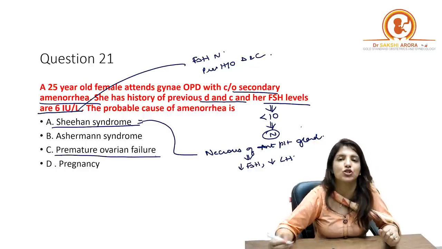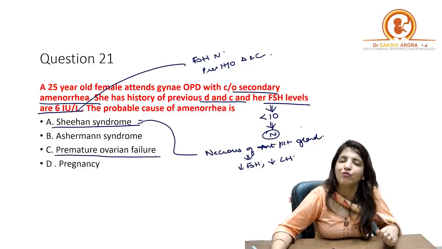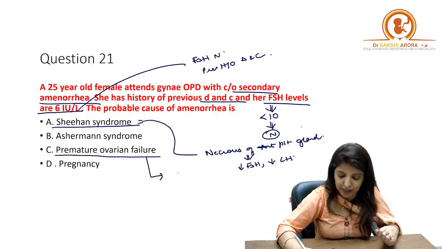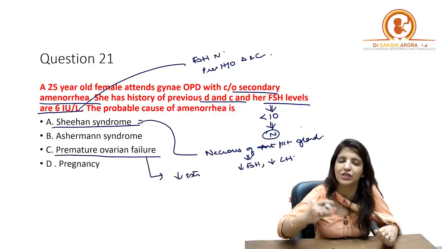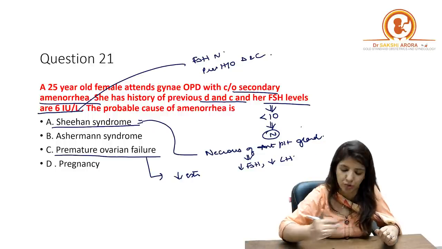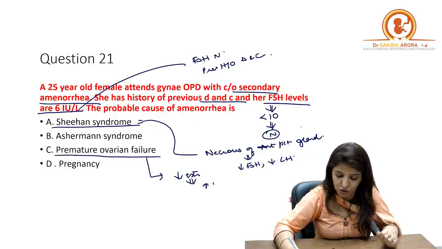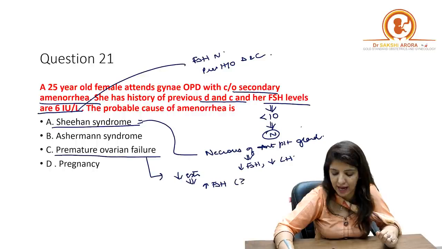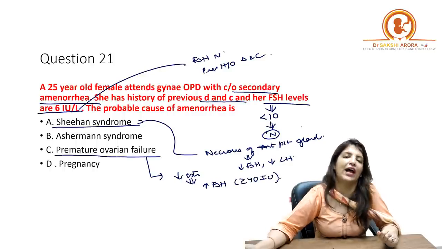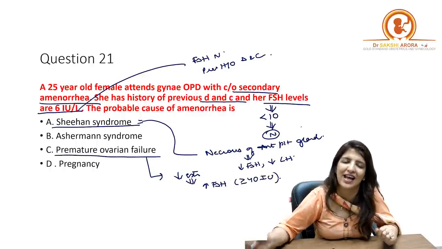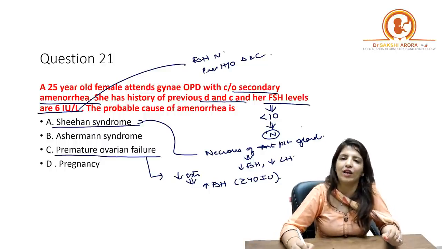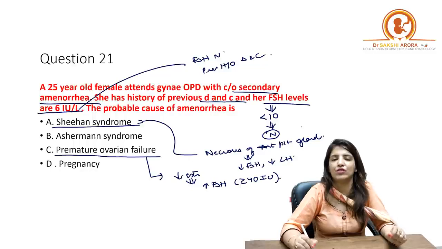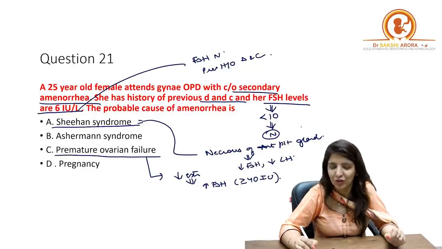Let's talk about premature ovarian failure. If there is an ovarian failure, definitely the levels of estrogen will decrease, and because of that the negative feedback on FSH would be gone, so the levels of FSH will increase and become more than 40 international units. That is why this is not a case of premature ovarian failure, because here the levels of FSH are in the normal range.